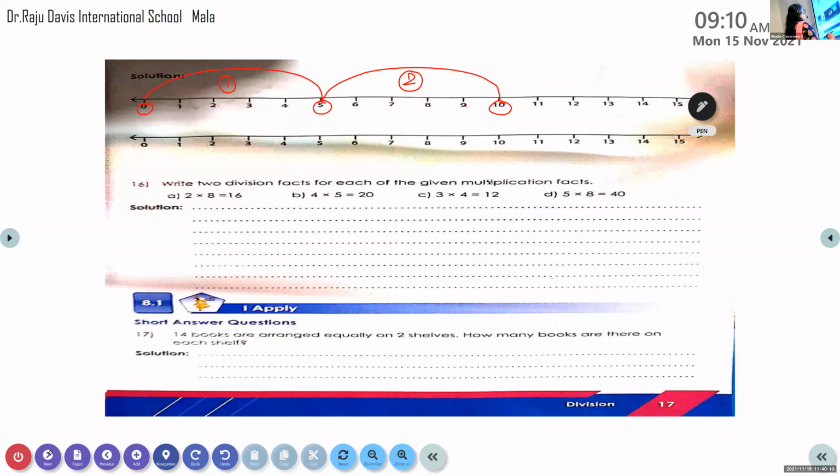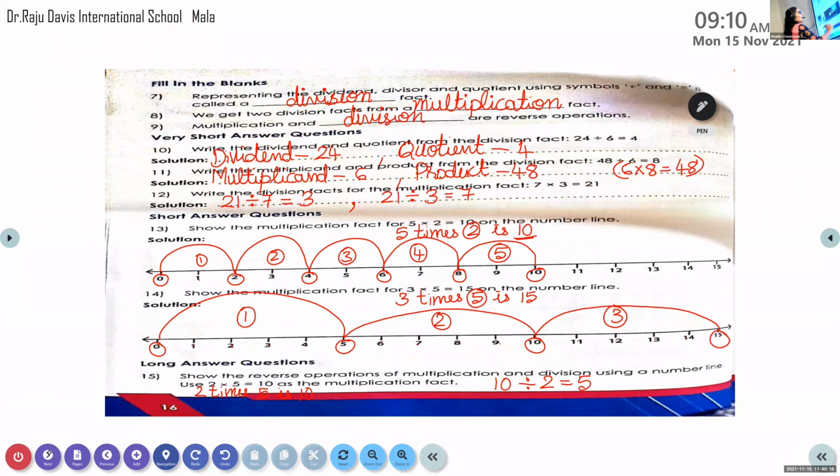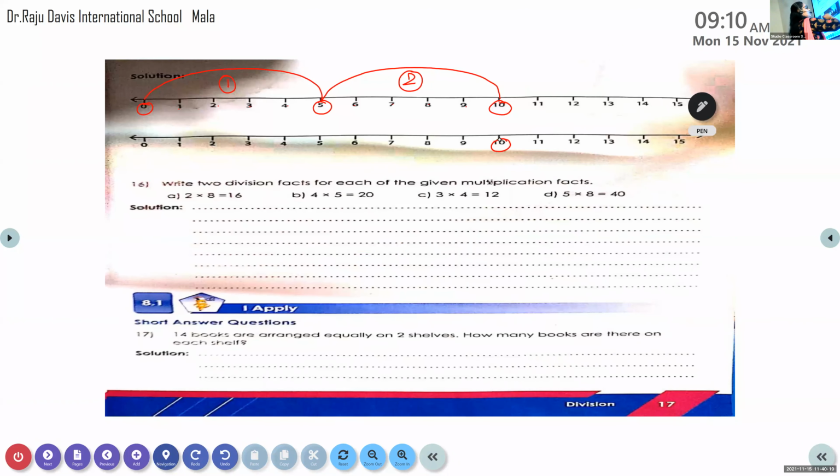10 divided by 2. So 10 should be circled first, isn't it? Then every second number is to be circled according to the second number. 1, 2, then 1, 2, 1, 2, 1. So from here, 10 to 8. In the first one, we have taken 2 jumps. In the second one, 5 jumps.